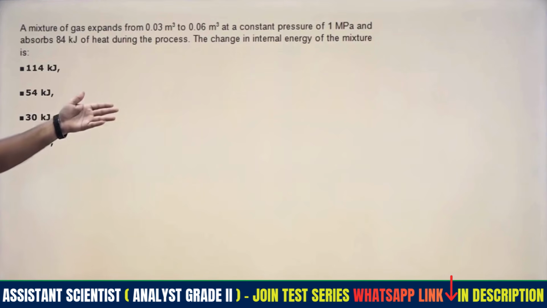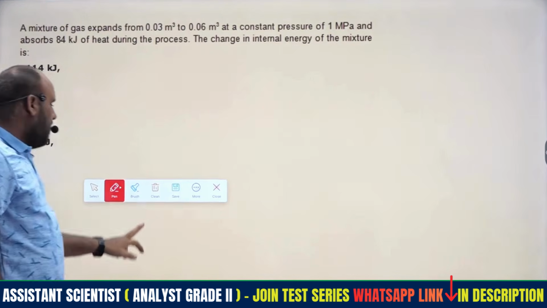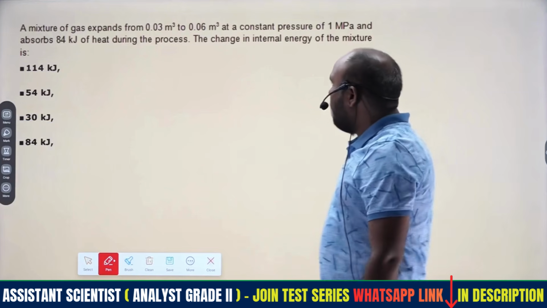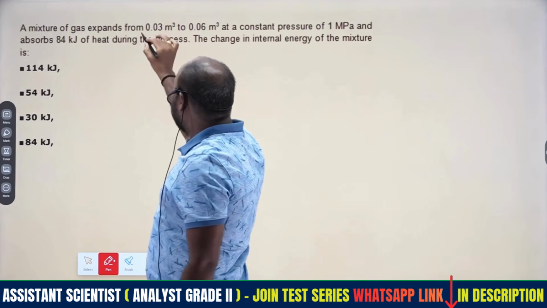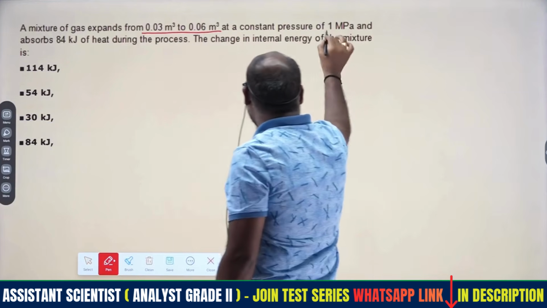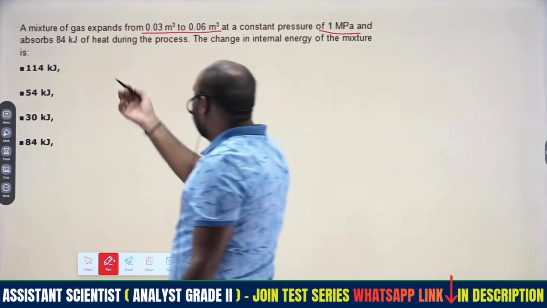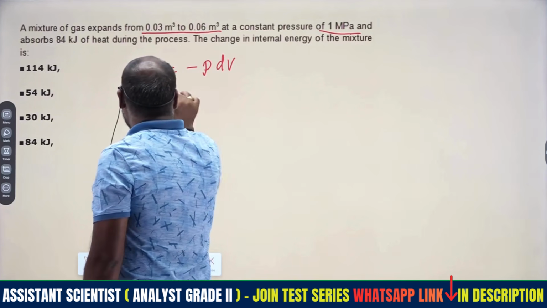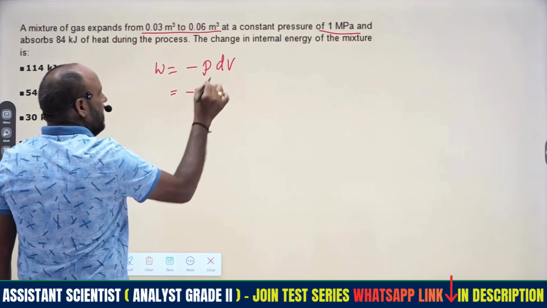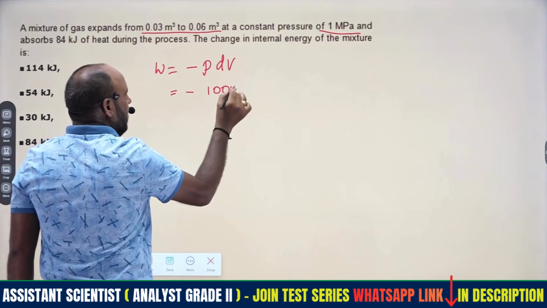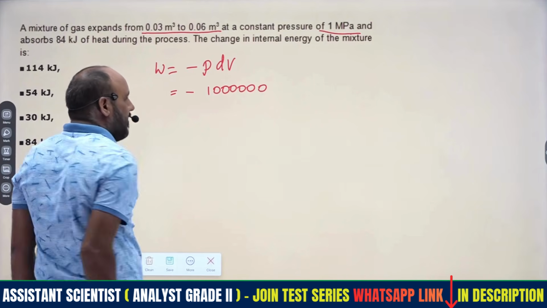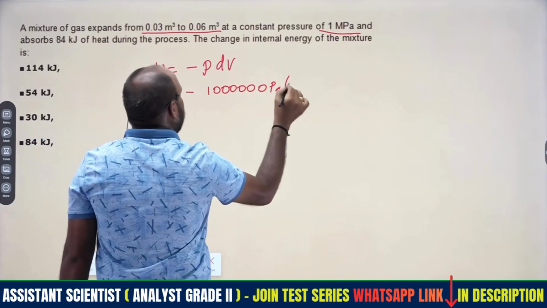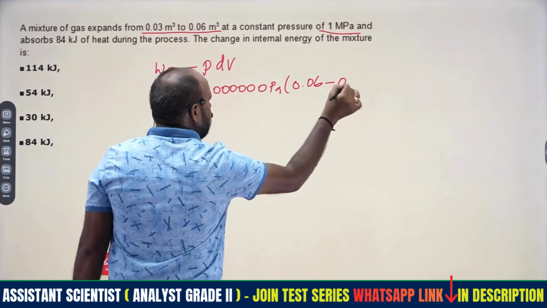This is a very easy question, as we have discussed thermodynamics. Based on that we will get this easily. The gas mixture expands, the volumes are given, at constant pressure, so directly we find work W equals minus P dV. The pressure is 1 million pascal, that is 6 zeros, into the volume change 0.06 minus 0.03.